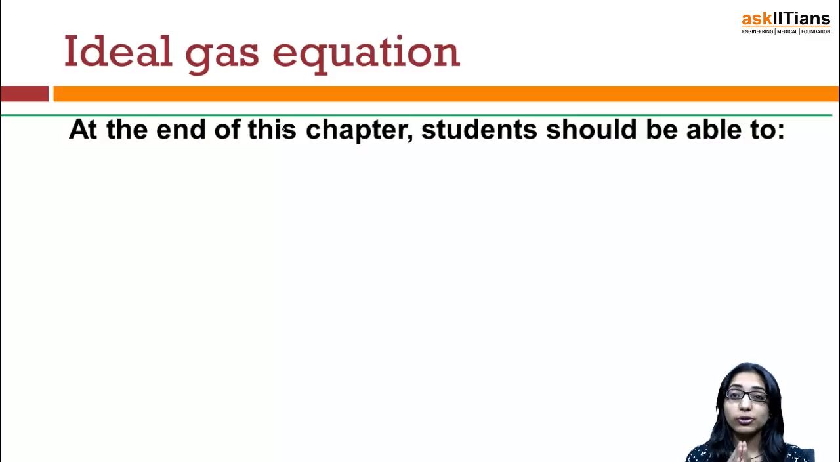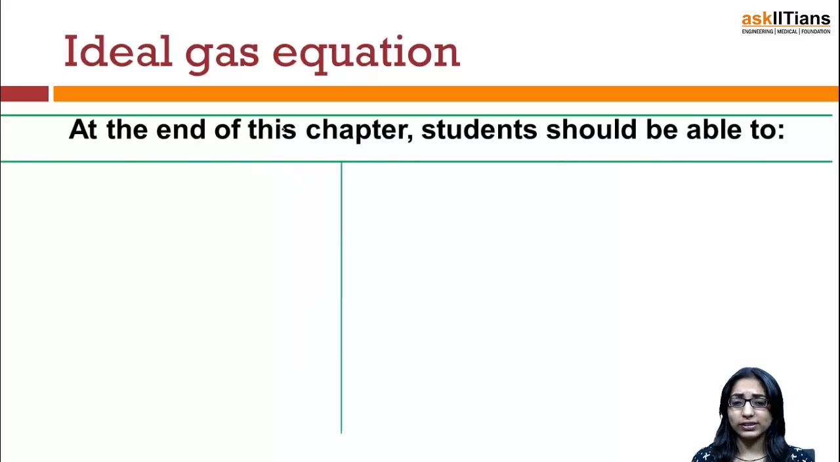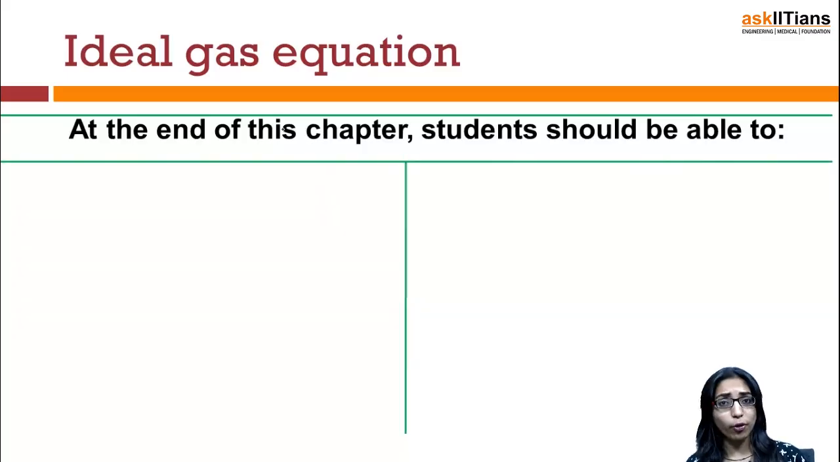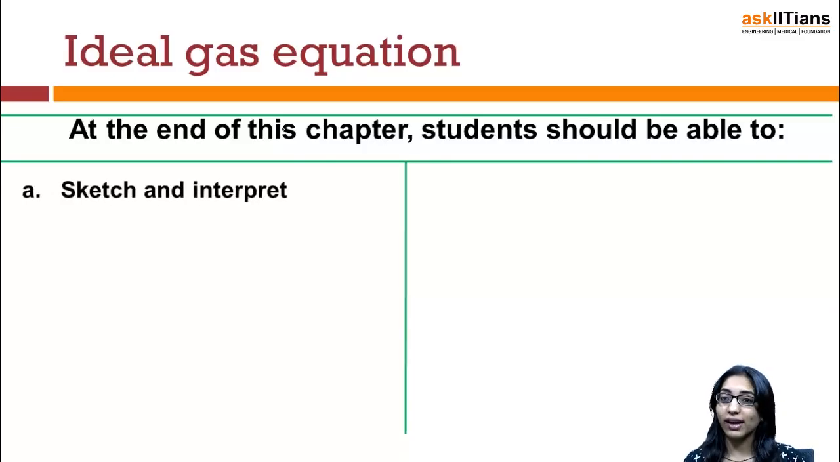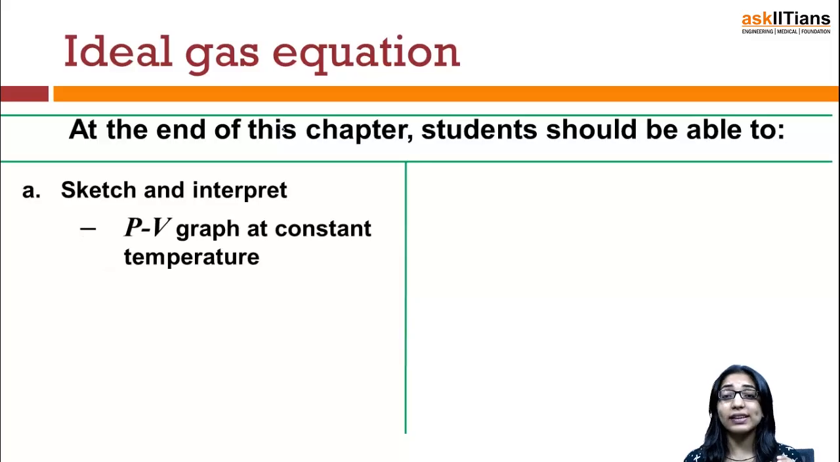By the end of this chapter, you will be able to understand a few basic points. Let me summarize those points which you'll be able to understand once we are done with the chapter. First of all, you'll be able to sketch and interpret the PV graph at constant temperature. For example, once I tell you what we mean by pressure, volume, temperature for any particular ideal gas,